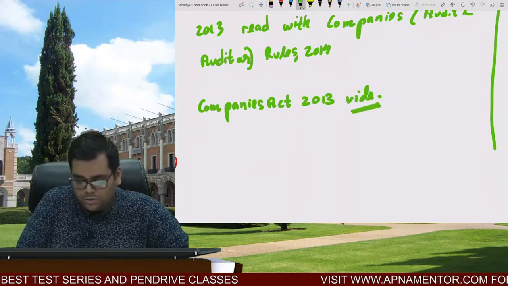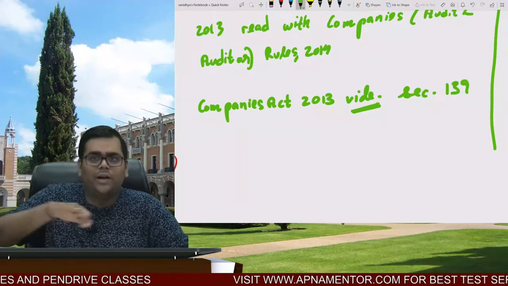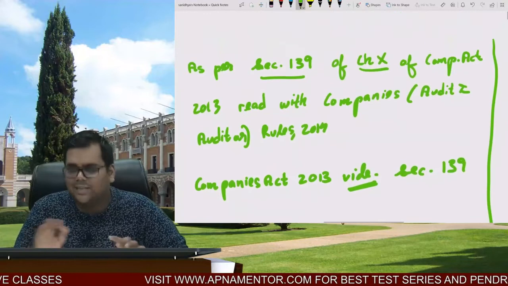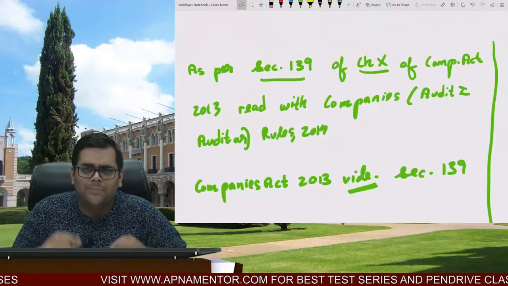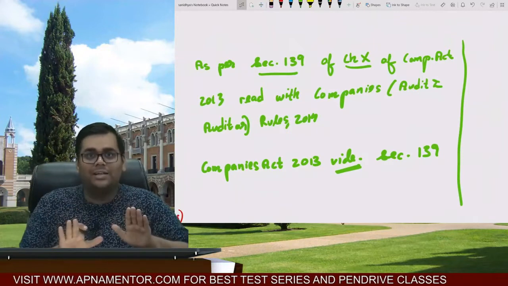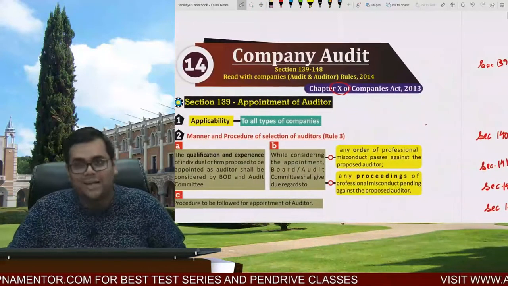vide section 139. Then you can write, elaborates the concept of rotation of auditors. It has been governed in chapter number 10, section 139 to 148, and so on. So accordingly you can start the answer, and then thereafter you can write the real content. So this is again going to help you out to secure some extra marks.